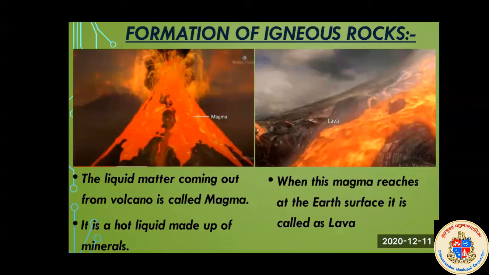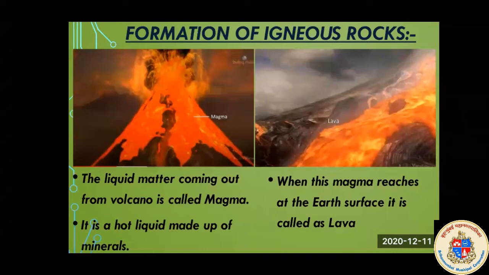In the last chapter, on oceans and the types and importance of oceans, we learned some part about volcanic eruptions, right? So when these volcanoes are formed, some liquid matter comes out from them, and that liquid matter is called magma. That liquid matter is very hot and made up of different minerals. So this is magma. And when this magma reaches the earth's surface, it is called lava.